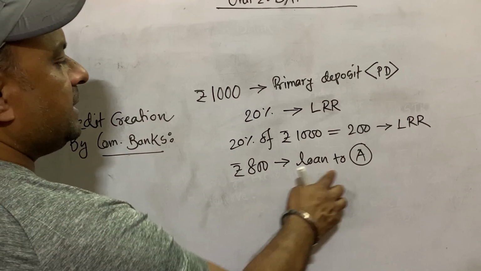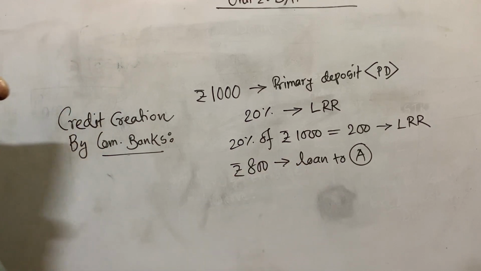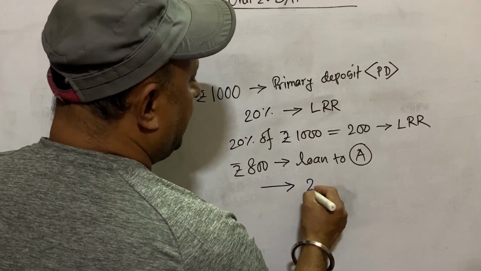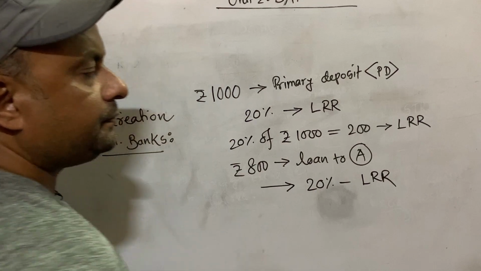So when A receives a loan of 800 rupees, what will A do? A will keep the money in the bank, suppose, and from that 800 rupees again the bank will collect 20% as LRR.